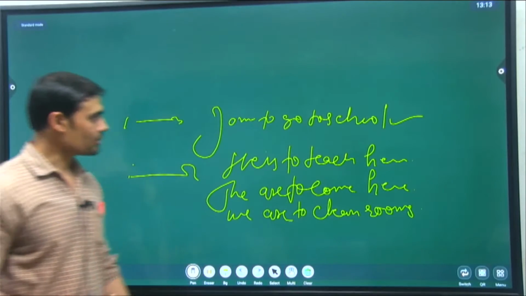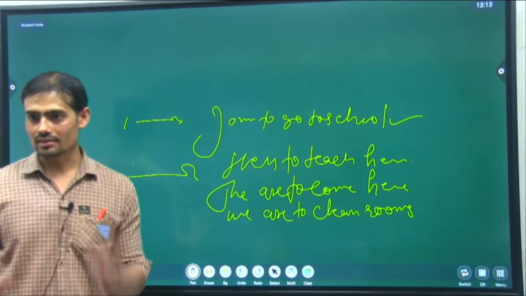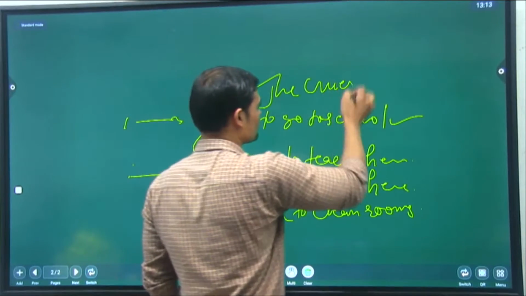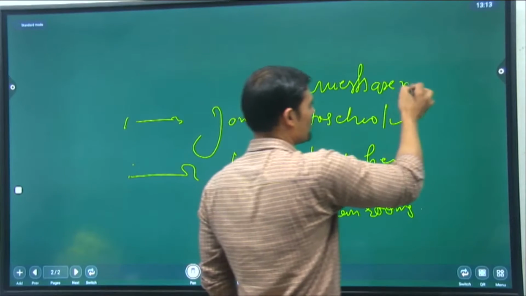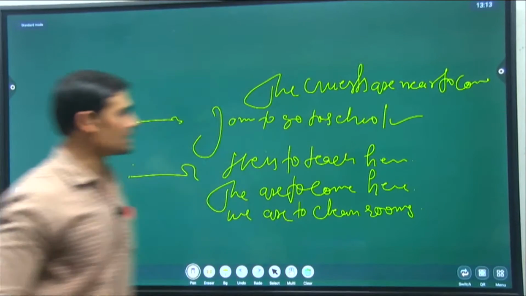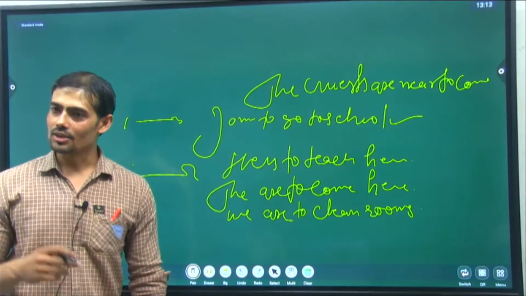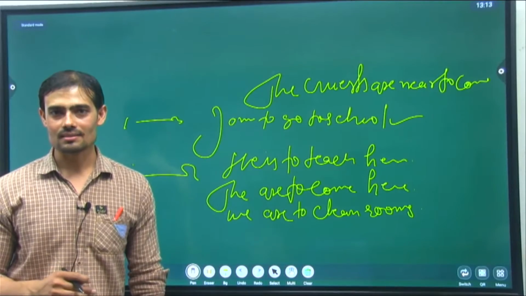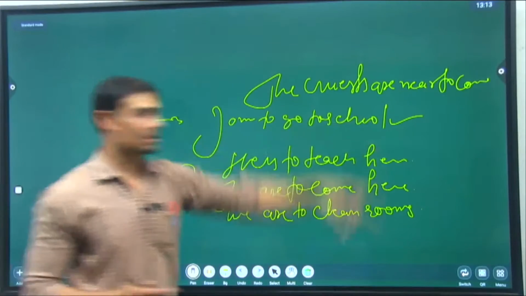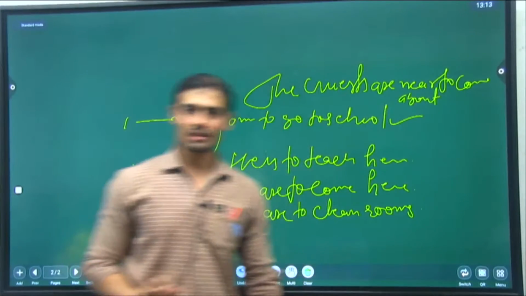And I have told you that मेहमान आने वाले हैं. So the process is in haste, okay? Not in stillness. So the guests are near to come. The right answer of this sentence is here. The guests are near to come. Okay, don't say are to come. Are to come means stillness, motionless. But in haste action, that is near, about. Instead of it, you have to use here about. About is also right. Both are right.